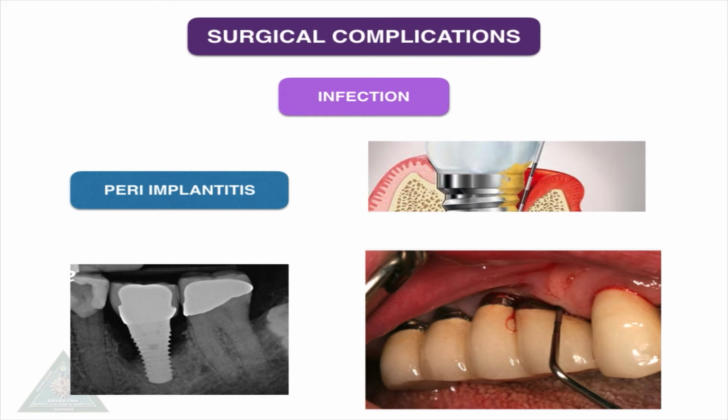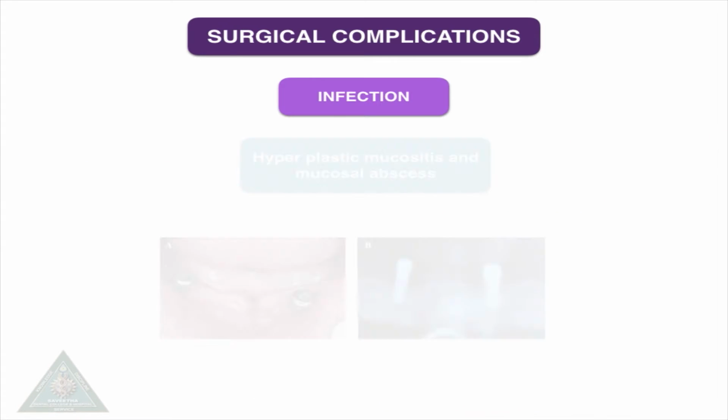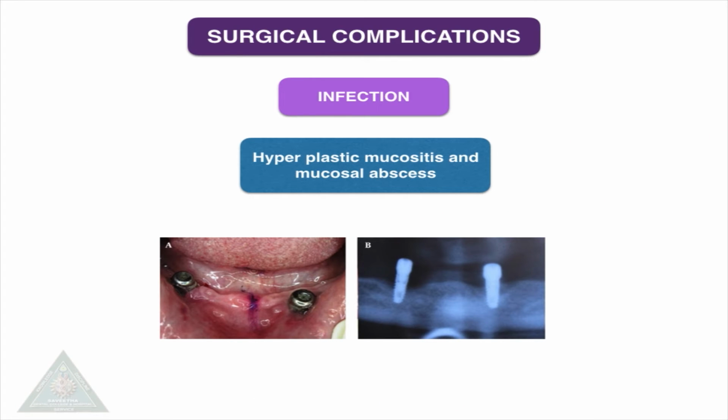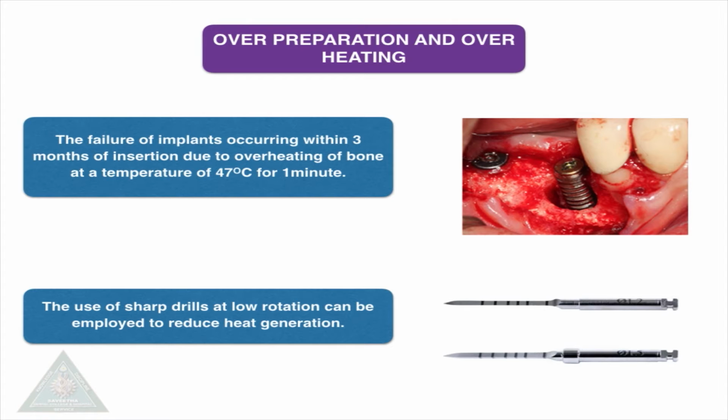What is infection? The bacterial infection that leads to implant failure can occur at any time during the implant placement. There are several terms indicating this infection: peri-implant disease, peri-implant mucositis and peri-implantitis. Mucositis, or the hyperplastic mucositis, and mucosal abscess seem mainly to have an infectious etiology. Hyperplastic mucositis is associated with loose prosthetic components, and abscess can be seen when food particles are trapped in peri-implant disease.